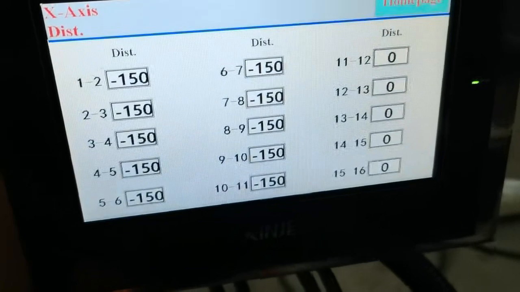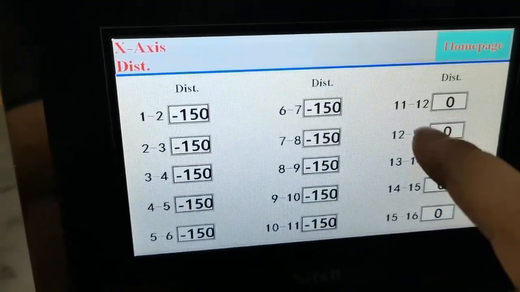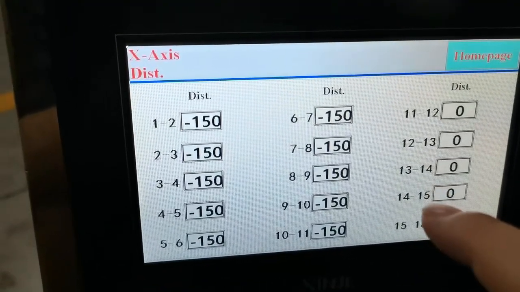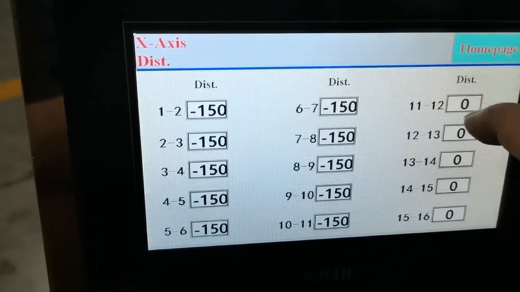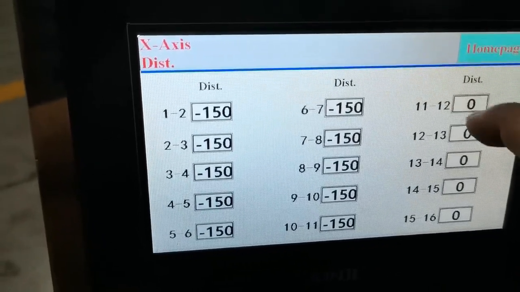If you want to make 12 codes, then you can put them from here. Also edit the distance.